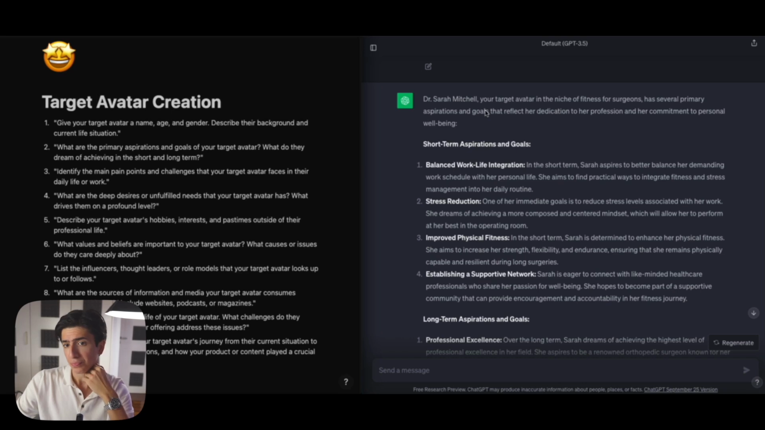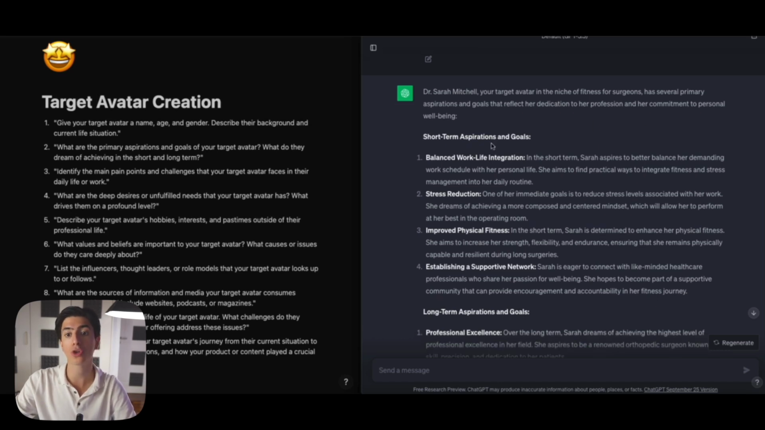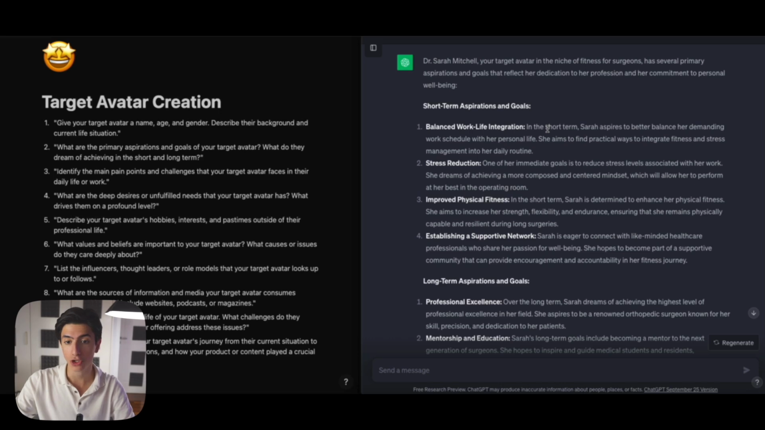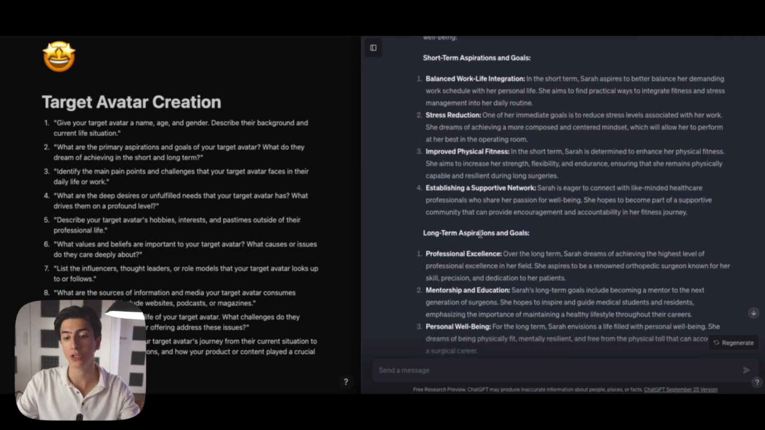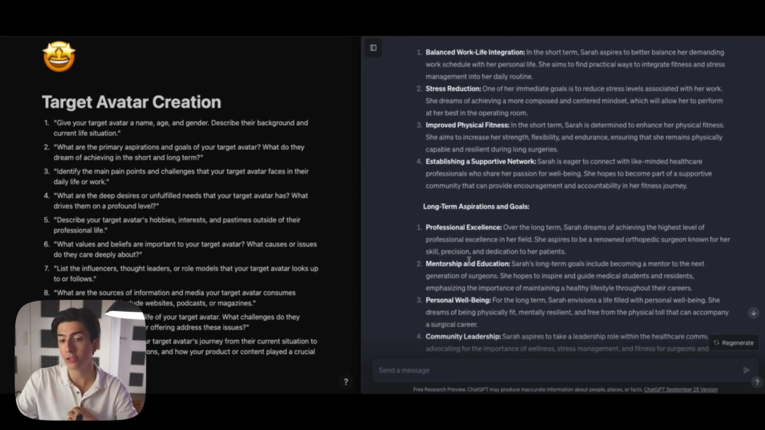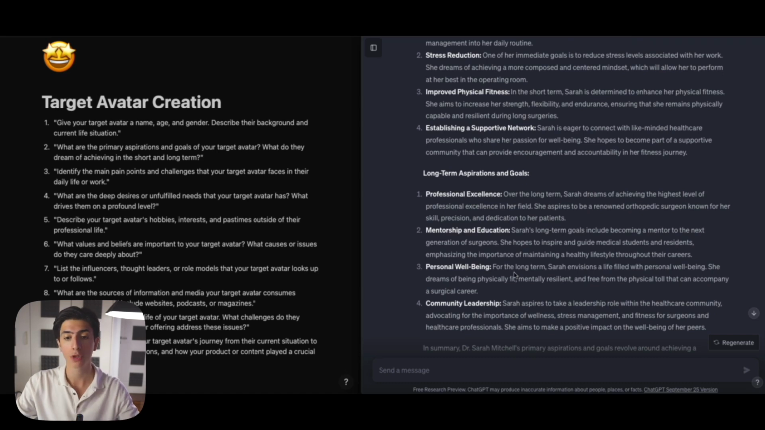So let's say your target avatar in the niche of fitness for surgeons has several primary aspirations and goals that reflect her dedication to her profession and her commitment to personal well-being. Some short-term aspirations and goals, for example, are balanced work and life integration, stress reduction, improved physical fitness, right? Establishing a supportive network. So those are some things that she wants to achieve. Now, some long-term aspirations are professional excellence, mentorship and education, personal well-being, community leadership.